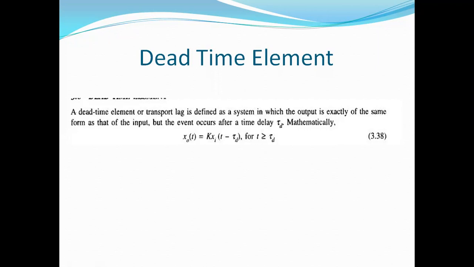That is mathematically represented as x₀(t) = K xᵢ(t − ∂t), where t is greater than or equal to ∂t. Here ∂t is the time delay. Suppose the time delay is not a response of the particular system; this is called the dead time element for the particular input quantity in the system.